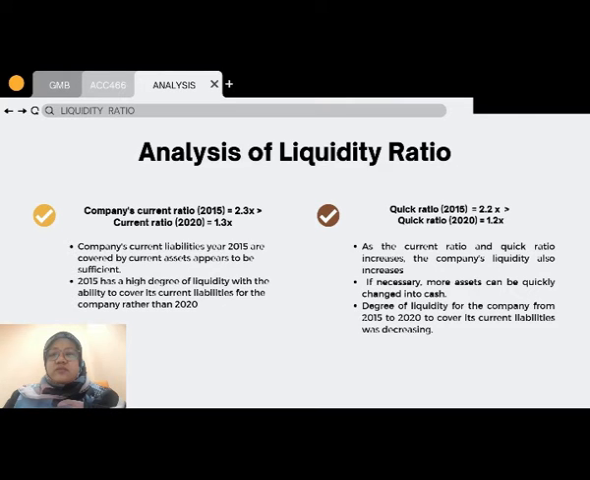We can conclude that as the current ratio and quick ratio increase, the company's liquidity also increases. If necessary, more assets can be quickly changed into cash. The degree of liquidity for the company from 2015 to 2020 to cover its current liabilities can be shown to be decreasing. That's all from me. Thank you.